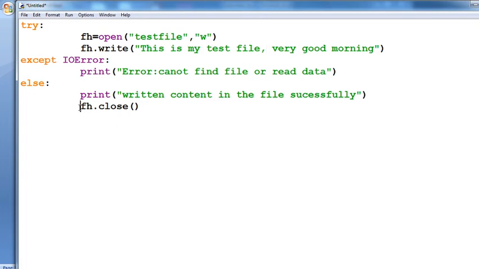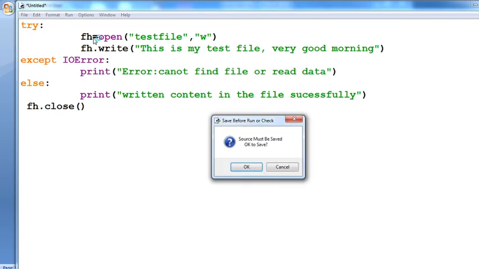That means your content is written successfully. Automatically the message is displayed: return content in the file successfully. Then go and run that particular file.